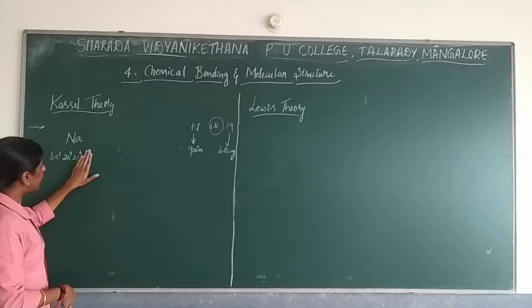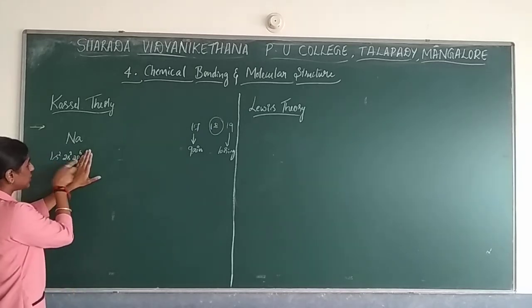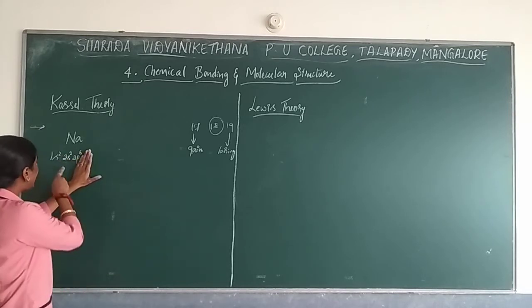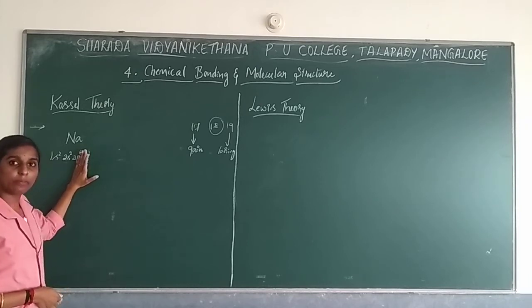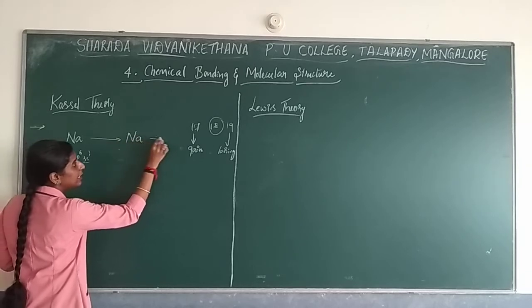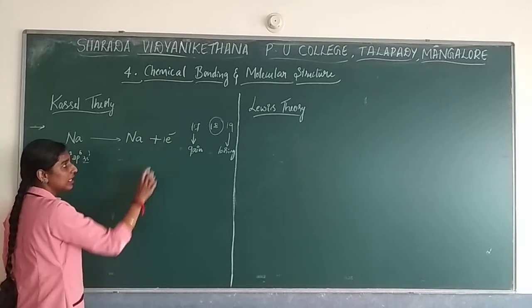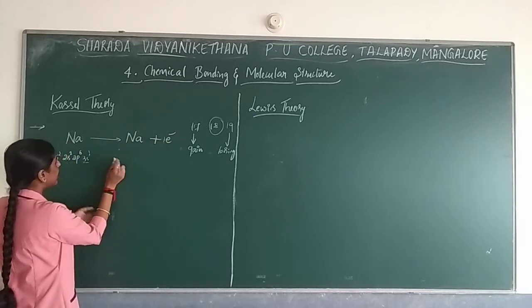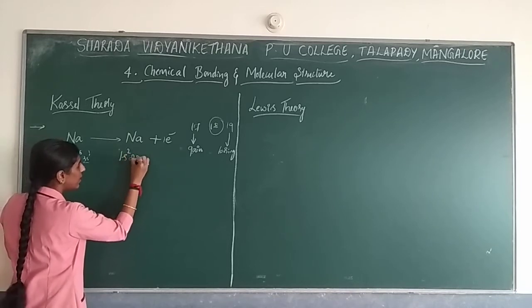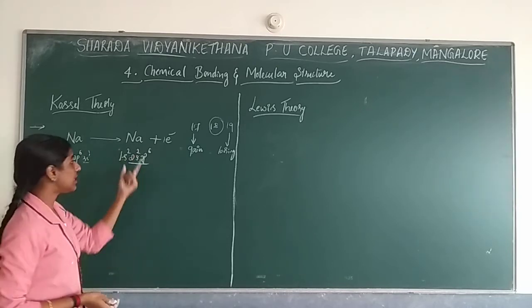What will happen if it loses the electron? The second shell will now be considered the last shell. 6 plus 2, 8. So it attains stability, the 8-electron configuration. Here Na loses 1 electron, so the electronic configuration of sodium will be 1s2, 2s2, 2p6. This is the last one, 6 plus 2, 8. Now it is stable.